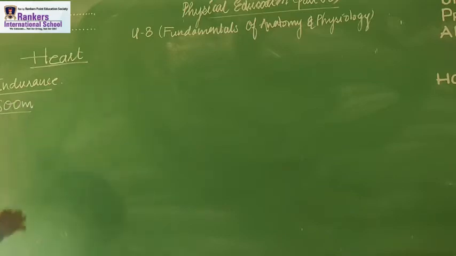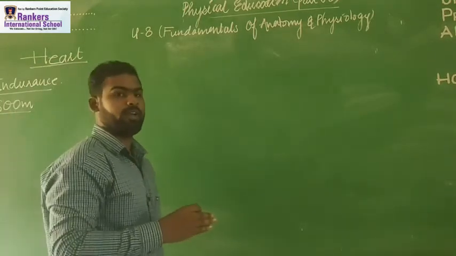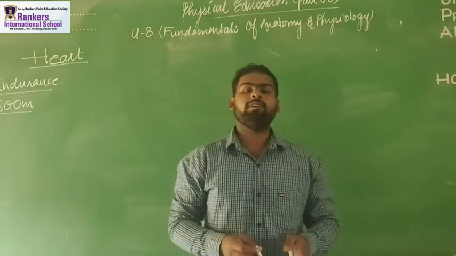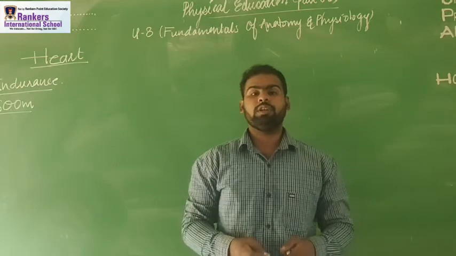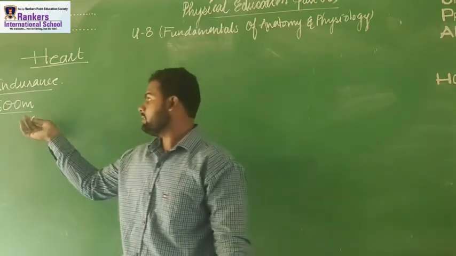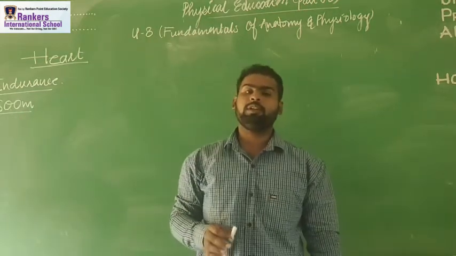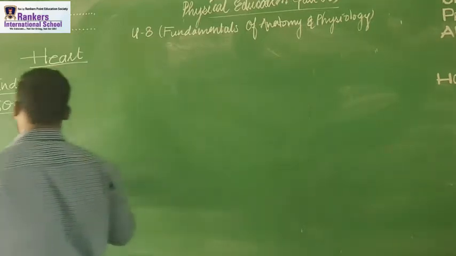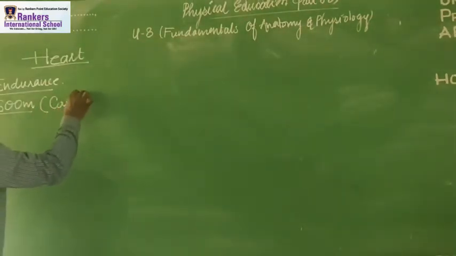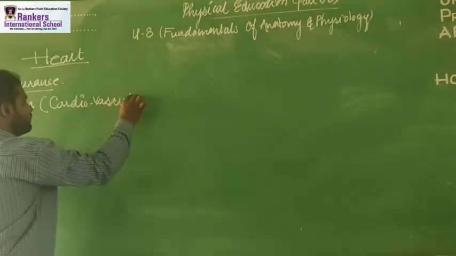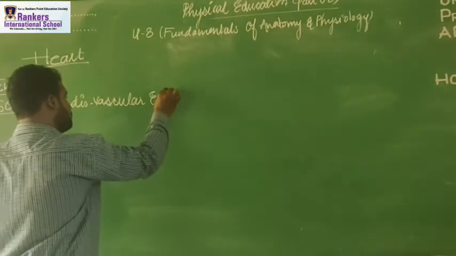The 600-meter run is a test of the AAHPER test. What is the AAHPER test? American Alliance for Health, Physical Education and Recreation. So whenever I am talking about the American Alliance for Health, Physical Education and Recreation, the first thing is the 600-meter run. The 600-meter run measures the cardiovascular endurance.